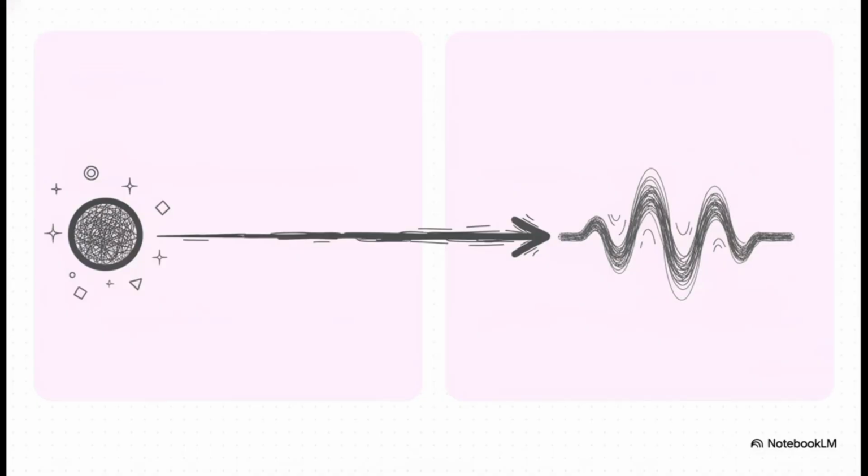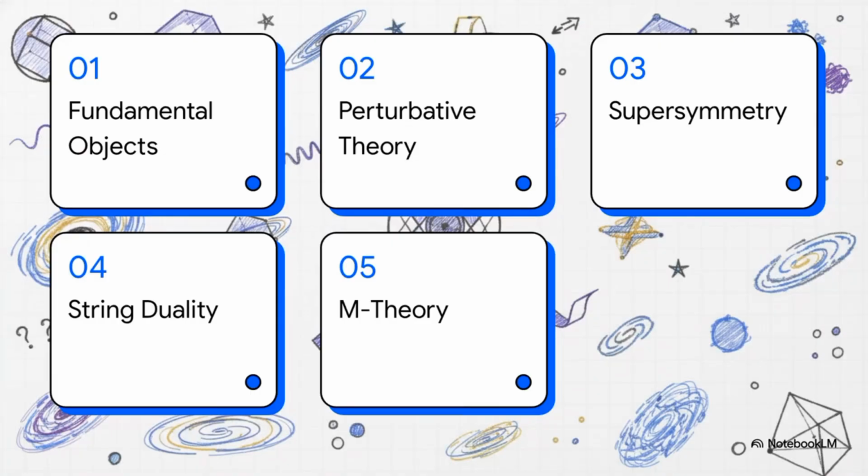Okay, let's really dive into this. If we take our traditional zero-dimensional point particles and replace them with physical, one-dimensional extended entities, which we call strings, literally everything changes. And you might be wondering, why does a simple dimensional upgrade matter so much? Well, because when these one-dimensional strings evolve and interact according to the rules of quantum mechanics, they automatically describe quantum gravity. That is the absolute holy grail of theoretical physics, and it naturally arises just by stretching a point into a line. To wrap our heads around this giant topic, here's our roadmap.